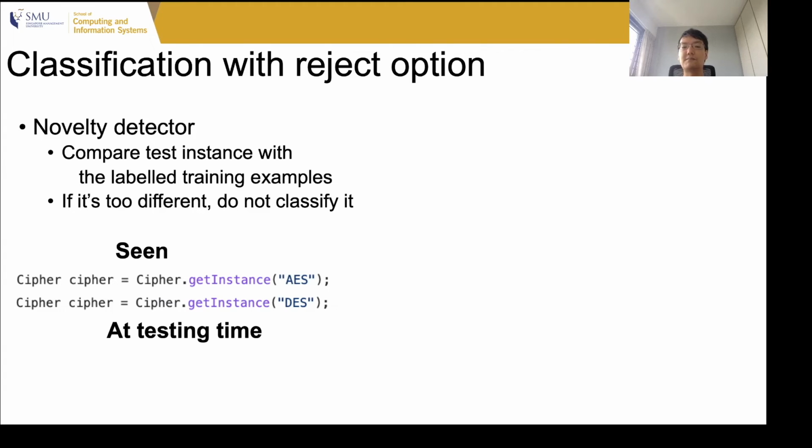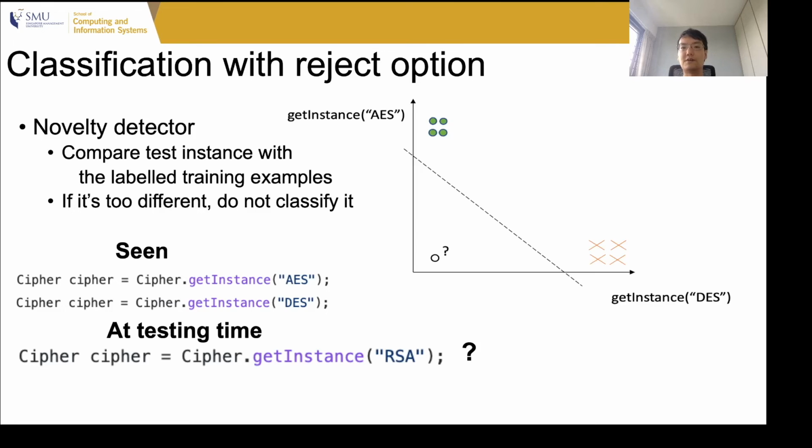If at testing time we see a cipher that is initialized with RSA, our classifier has no way of making a good prediction because it has not seen this at the testing time, and therefore this looks very different from all the training examples. And as a result, our classifier would then refrain from the prediction because it is too different from the training examples.